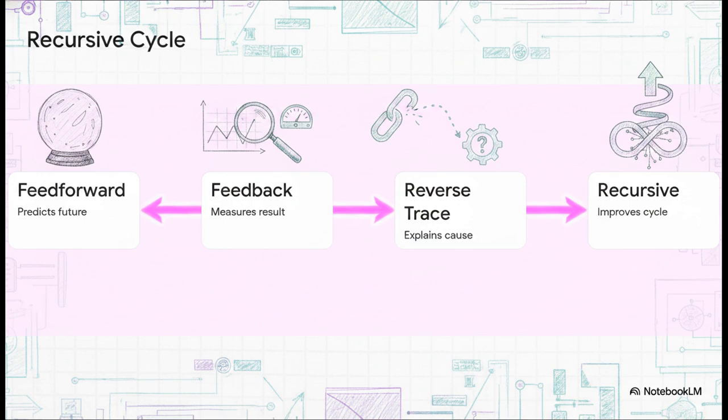This relies on what SolveForce calls a bidirectional coherence loop. Imagine the system trying to predict a major network outage before it happens. Step 1 is feed forward. It anticipates the massive strain and prepares the network. Step 2 is feedback. It measures what actually occurred during the event. Step 3 is reverse trace. It reconstructs the data to figure out exactly why its initial prediction was off by, say, 2%. And step 4 is recursive learning. It ensures the system is permanently smarter for the next global event. It guarantees that every single verified backward result actively improves the next forward prediction.